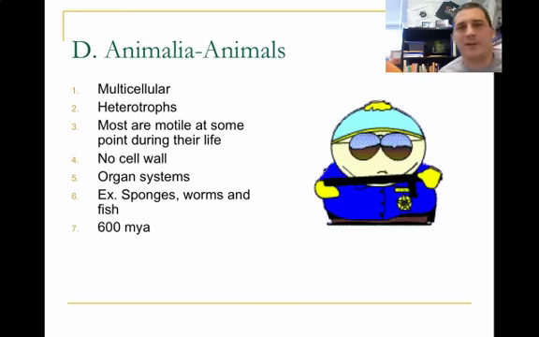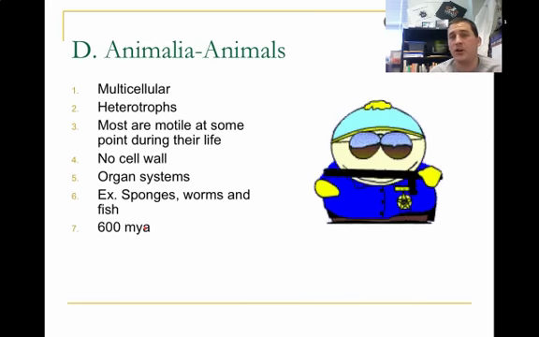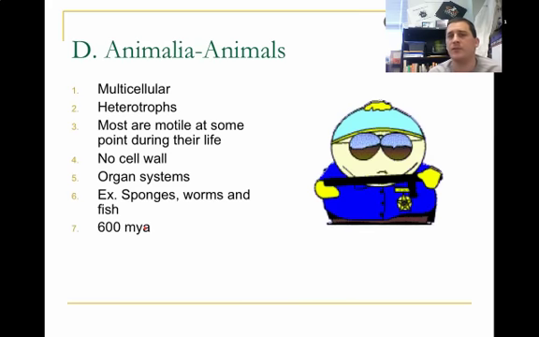And the last kingdom is going to be Animalia, which you are all animals if you did not know that by now. Animals are all multicellular, which means they have more than one cell. They're heterotrophic, which means we eat our own food. So think of us going to McDonald's, eating a hamburger. We're eating our food. Most of us are motile at some point in our life. When you're really young, you're not motile. When you're really old, you're not very motile either. So at some point in your life, you have to be able to move. We have no cell walls because we have skeletal systems and muscular systems to protect our organs. Examples include sponges, worms, fish, dogs, ponies, kitty cats, unicorns, and first known fossils were discovered to be about 600 million years old.